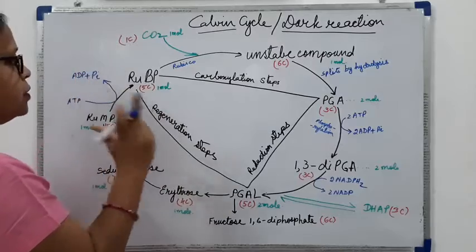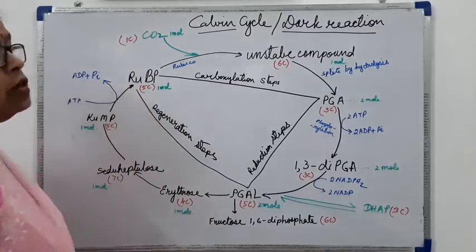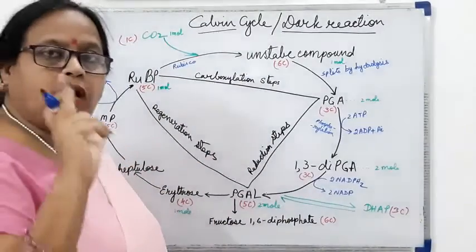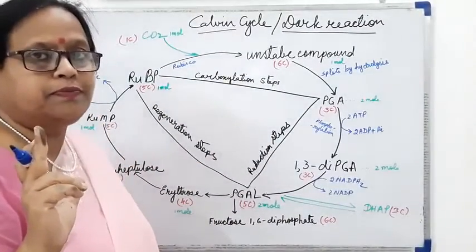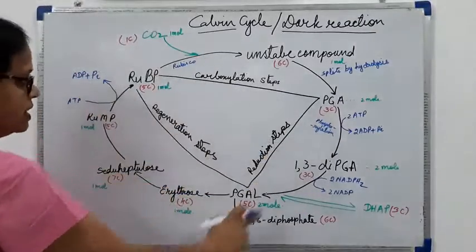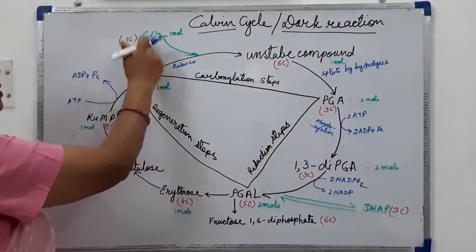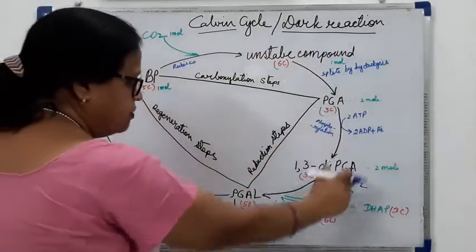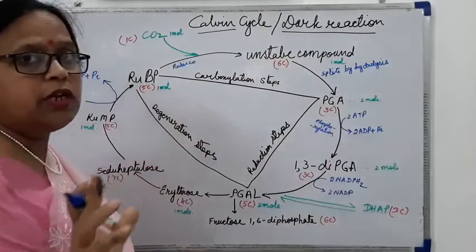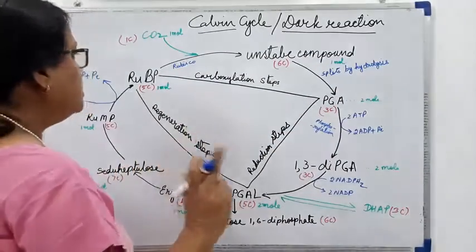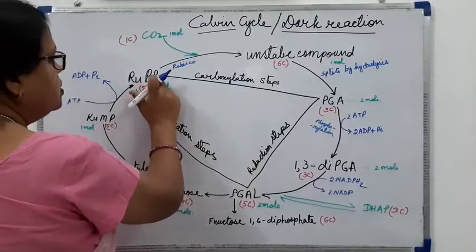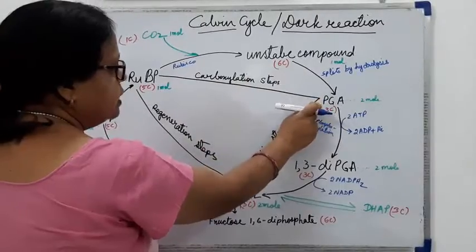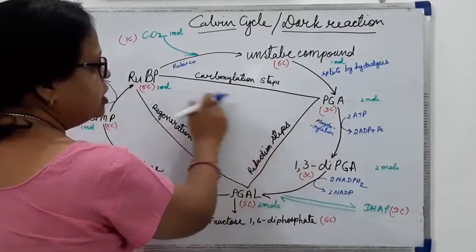So now we have utilized one molecule here. This type of 6 cycles go on for the synthesis of one glucose molecule. In these 6 cycles, 6 carbon dioxide and 6 molecules of RuBP will be utilized, and then we will make one molecule of glucose. So these steps, ribulose biphosphate to unstable compound, then to PGA, are the carboxylation steps.